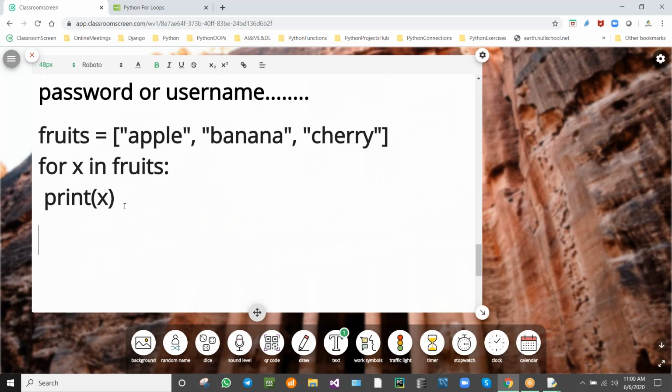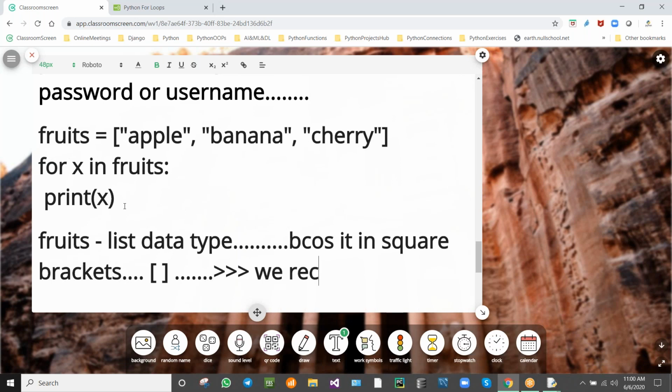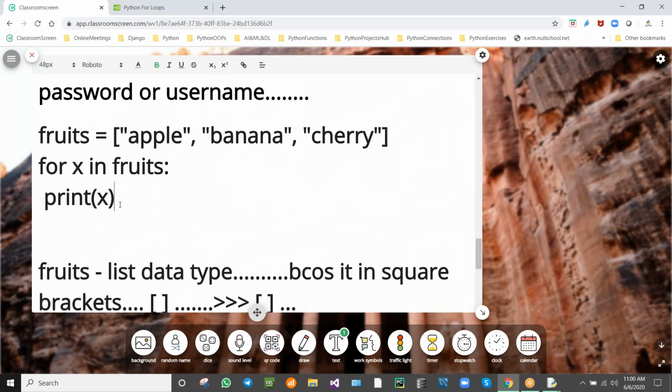So see this example. Fruits is the list data type. We know this, isn't it? Because it is in square brackets. That is the reason this is considered as a list. Automatically, the Python interpreter will recognize this list data type by seeing the square brackets.